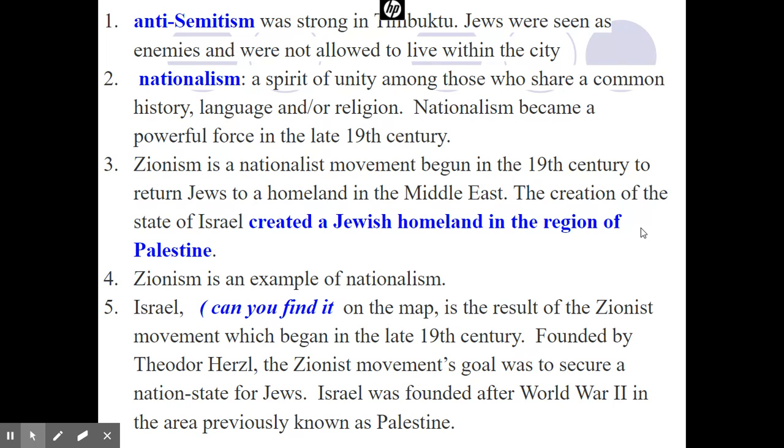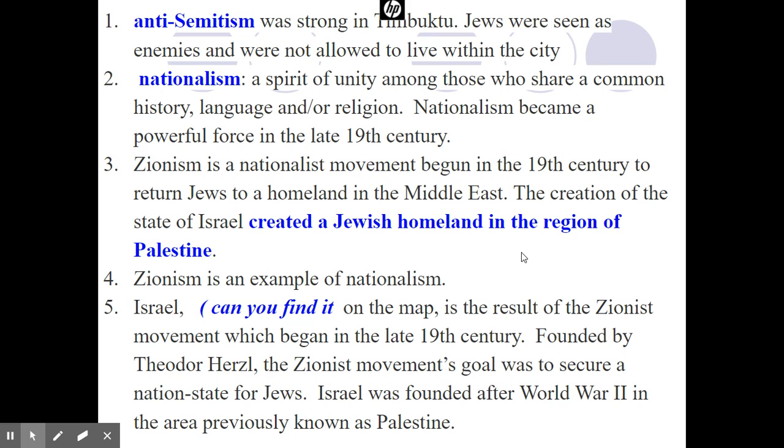Other things, anti-Semitism wasn't only in Europe. Jews were also, at times in history, not allowed to live within the walls of the city. Now, nationalism is another concept you need to know, and basically it brings people together. If they have a history, language, or religion, it could bring them together, sort of like Jews and Zionism getting a homeland.